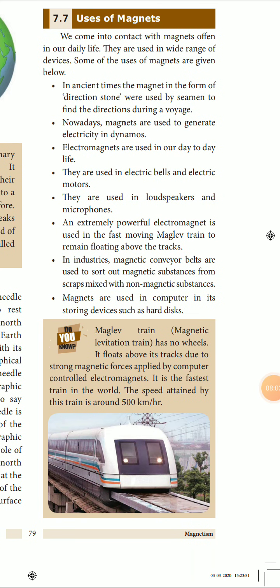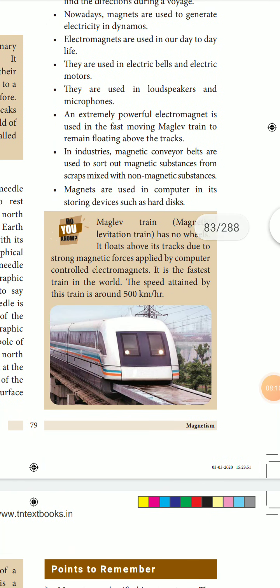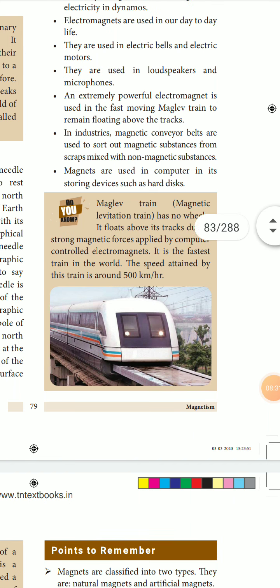Now next comes the uses of magnets. In ancient times, the magnet in the form of direction stone was used by seamen to find the directions during the voyage. When they are traveling by ship, they use this magnet to find the direction. Electromagnets are used in our day-to-day life, in the cranes to lift big objects or metals, and even in electrical trains. They are used in electric bells and electrical motors. They are used in loudspeakers and microphones.